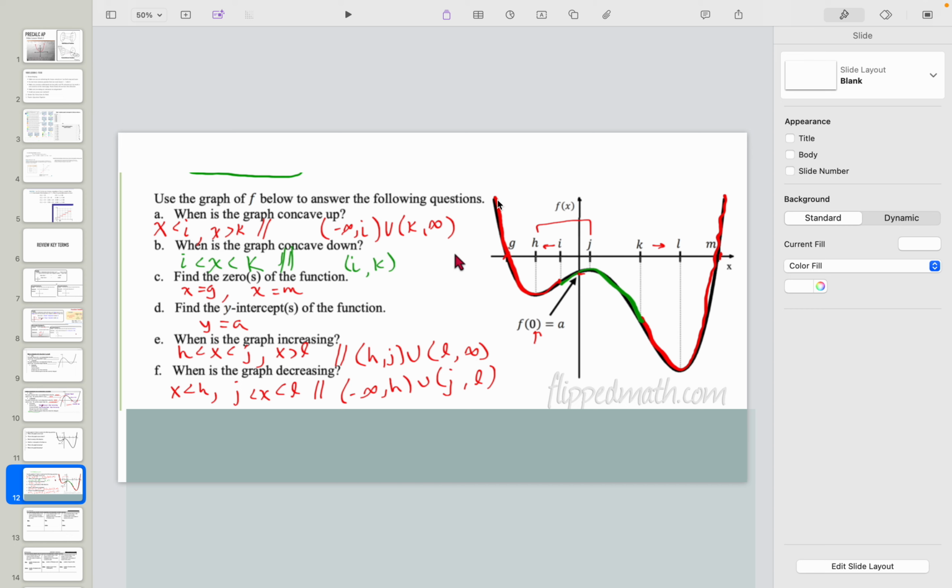All right, decreasing. The graph is decreasing from here to here, this section, right? And again, x is less than h because it's going this way. It's decreasing all the way here. I can also say that from negative infinity to h. And then I want to say between j and l, so x is between j and l, using the brackets. Both of those are ways in which you can label the graph in an acceptable notation.